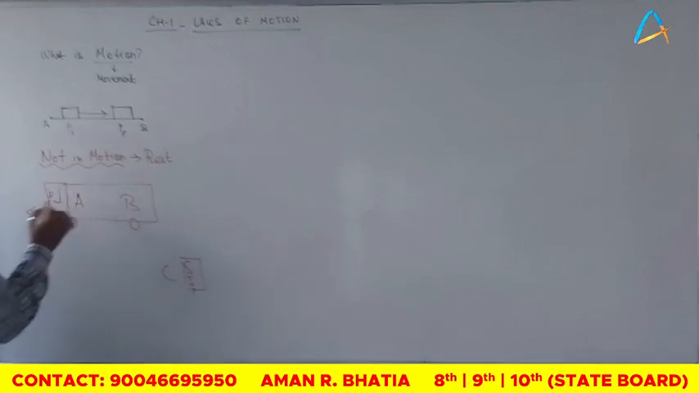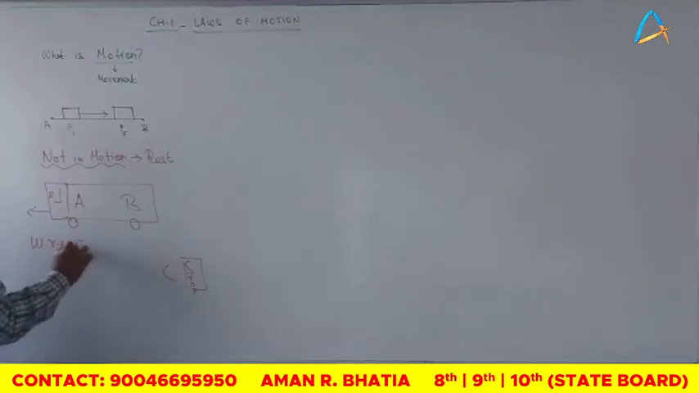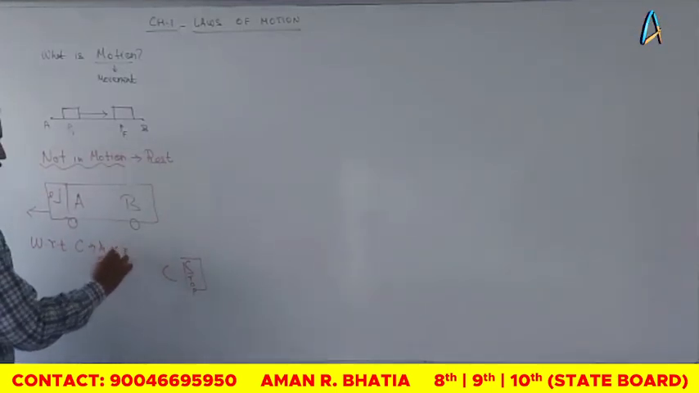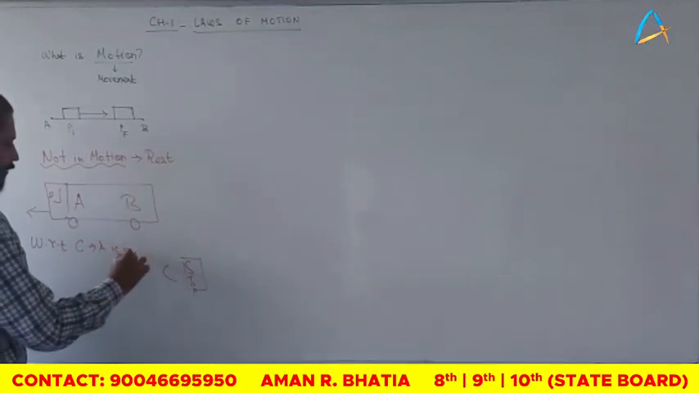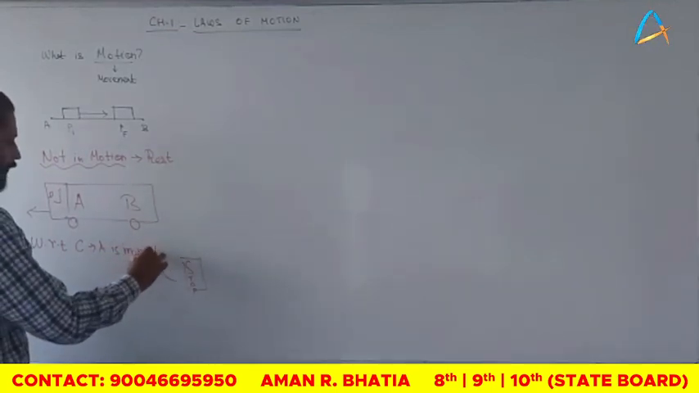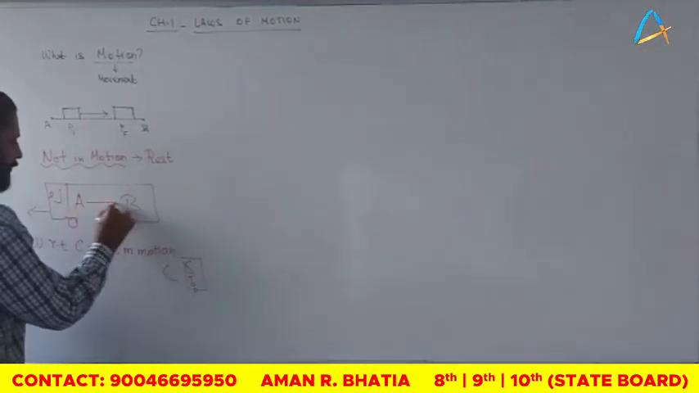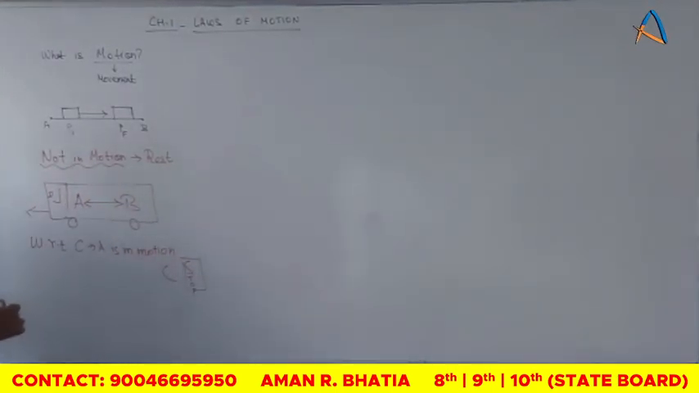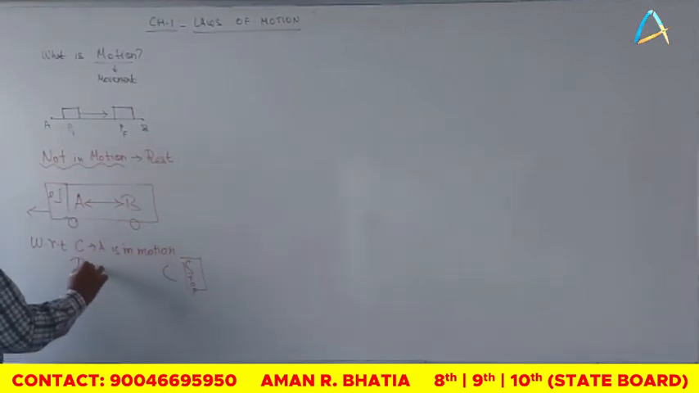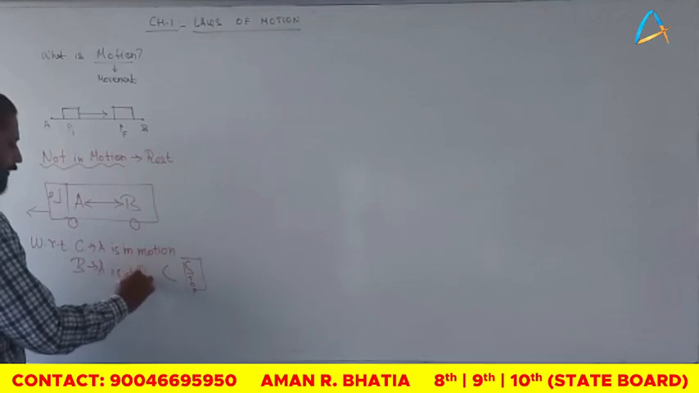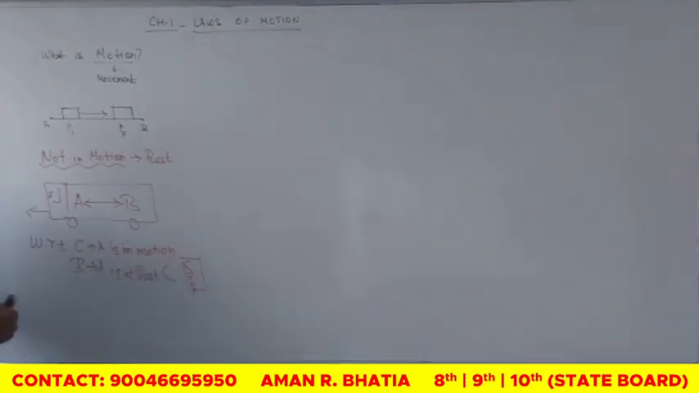So what does C perceive? C says A is in motion. With respect to C, A is in motion. But B and A are sitting in front of each other, so from B's point of view, A is at rest. A is not moving at all.